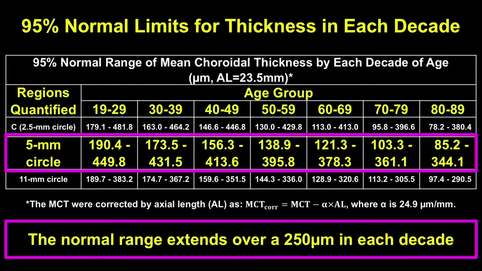And if you look at the 95% normal limits and you focus on the 5 millimeter circle, you can see the range is enormous. There's huge amount of variability. In fact, in every decade of life, the range is at least 250 microns, and a lot of what's been reported as pachychoroid really doesn't fit the 95% normal limit range.